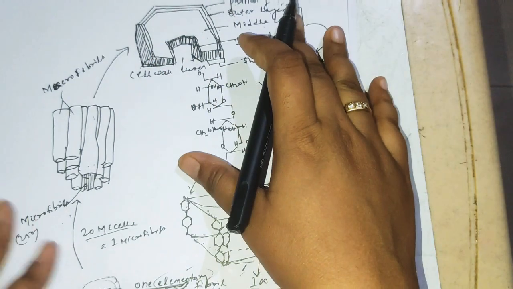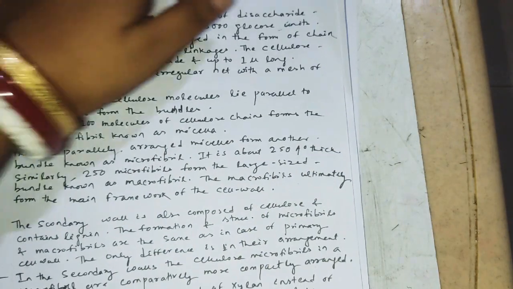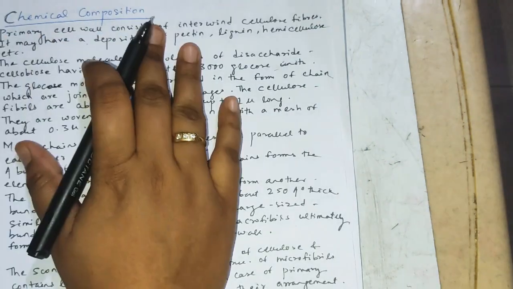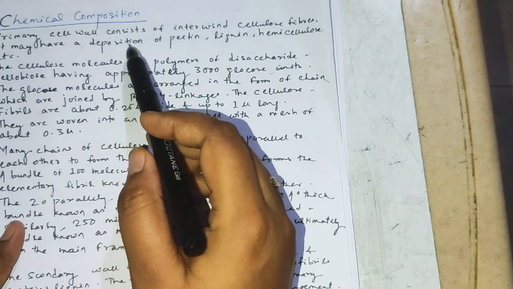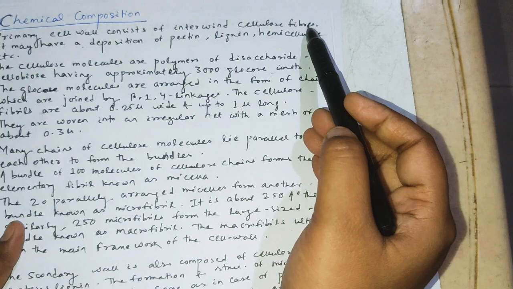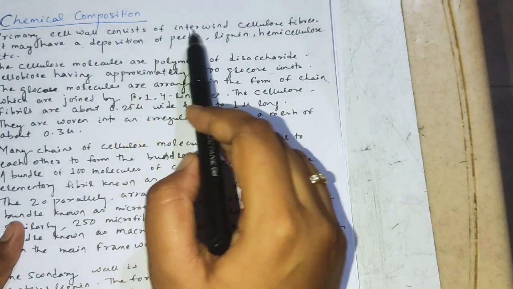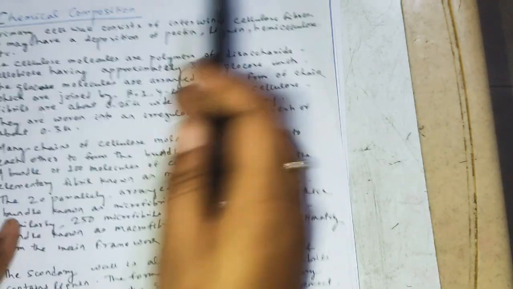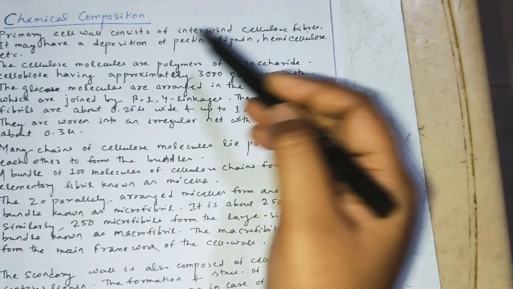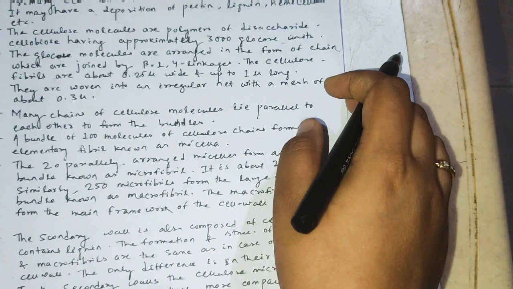Clear? Okay. So here I have a note for your overall idea. Come to here. First of all, the primary cell wall. The primary cell wall consists of interwoven cellulose fiber. Clear? And it may have a deposition of pectin, lignin and also hemicellulose, etc. Clear up to this? Interwoven cellulose fiber. So the cellulose molecules now, these are mostly what?